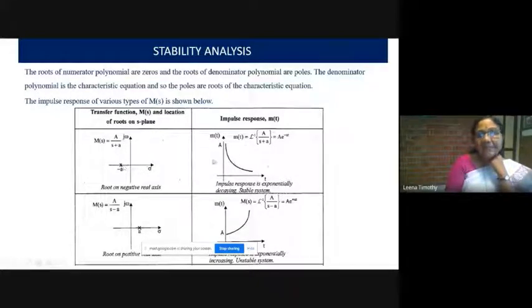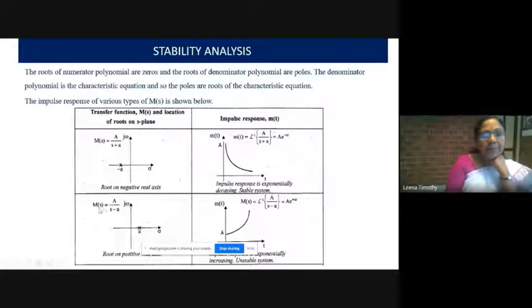So its corresponding impulse response is like this. Impulse response is exponentially decaying, and finally it reaches 0. When time t is greater than or equal to 0, the value is 0. So finally it attains that particular value. Therefore the system is stable.